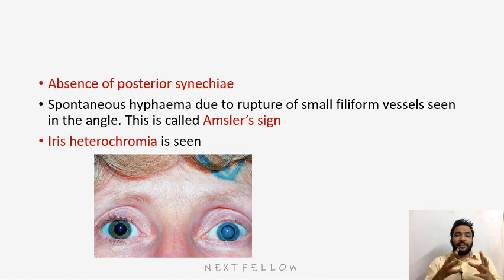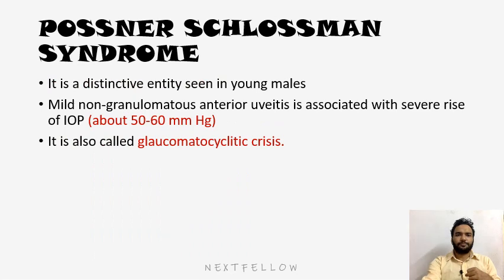And the name itself suggests that there is heterochromia. One eye will be lighter in color and the other eye will be darker in color. That's iris heterochromia. Depending on the patient, it can be lighter or darker in color. And you can see in this left eye, the patient has heterochromia along with cataract. That's Fuchs heterochromic iridocyclitis.